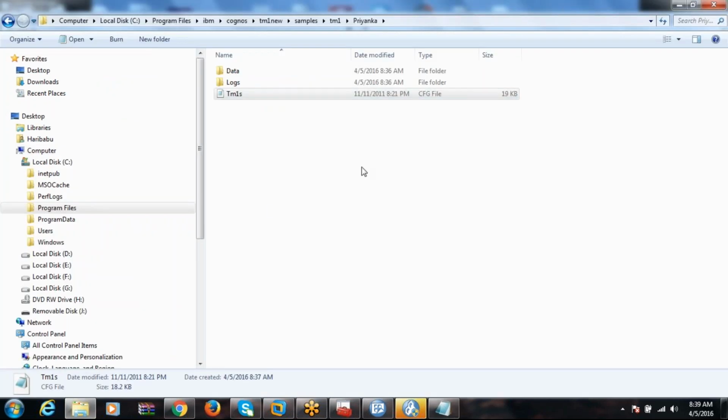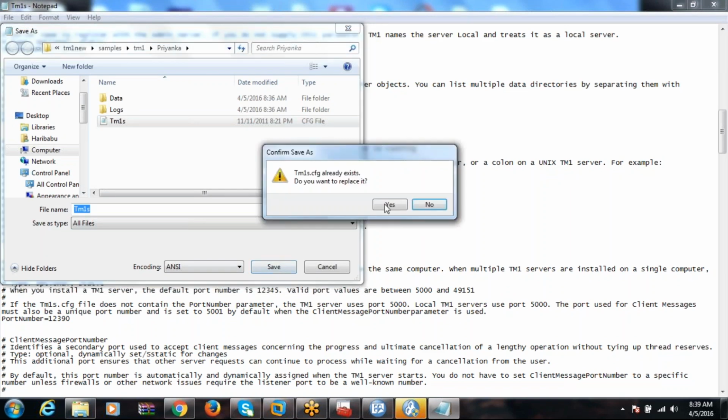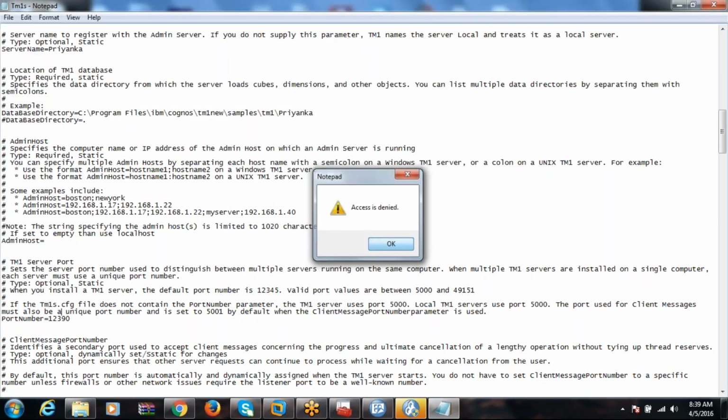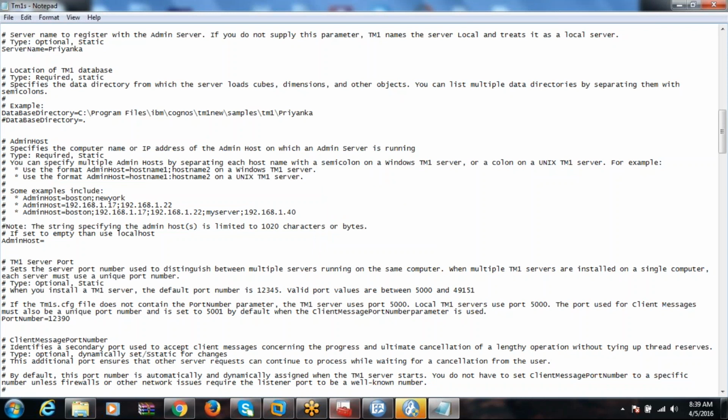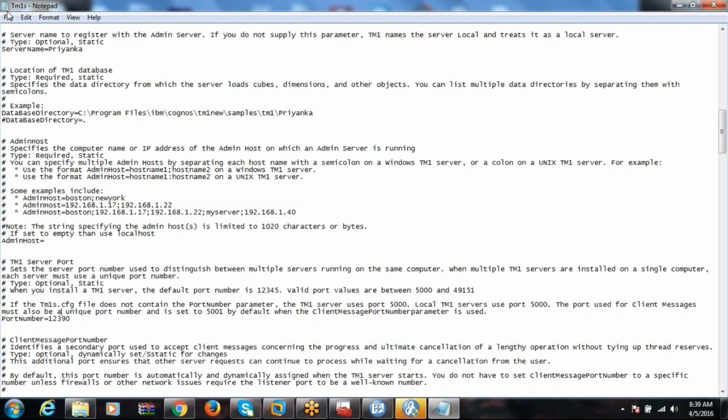CFG file, right? Access denied. What? Why is it denied?